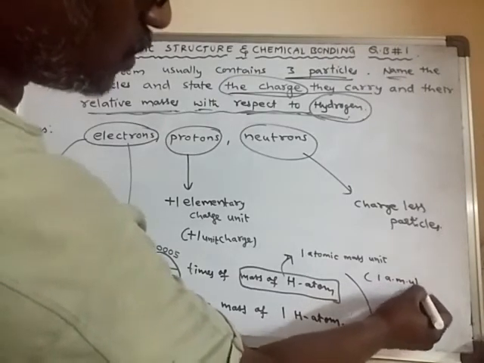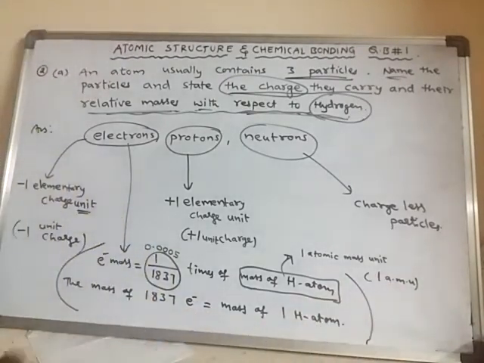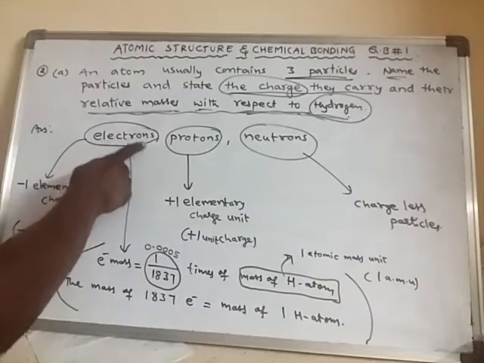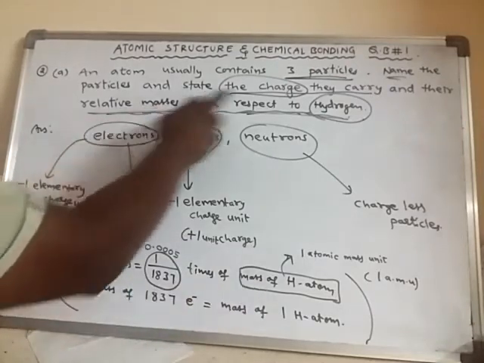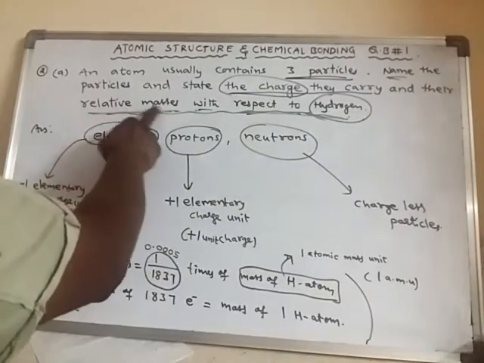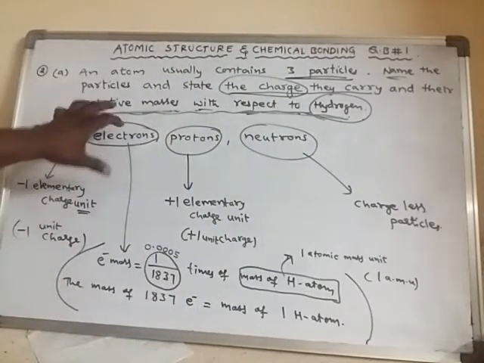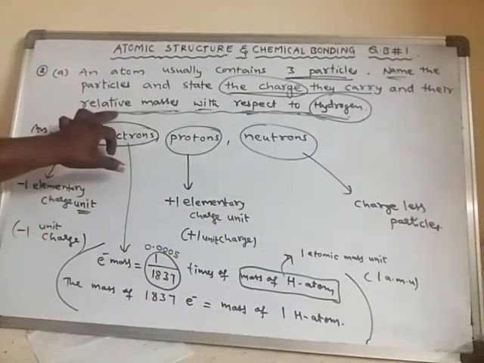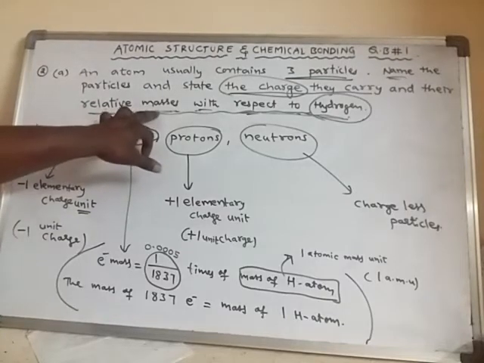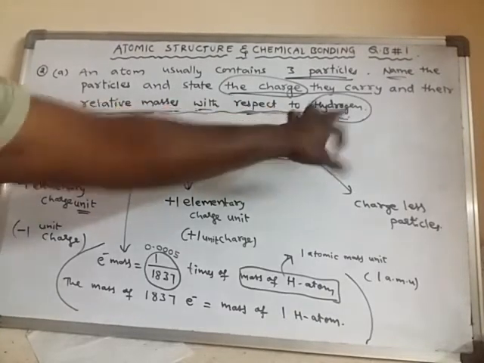If you compare the mass of an electron with the mass of a hydrogen atom, it is said to be the relative mass of the electron with respect to hydrogen atom. Relative means comparison. So what is compared? Mass. The mass of the electron is compared with hydrogen.